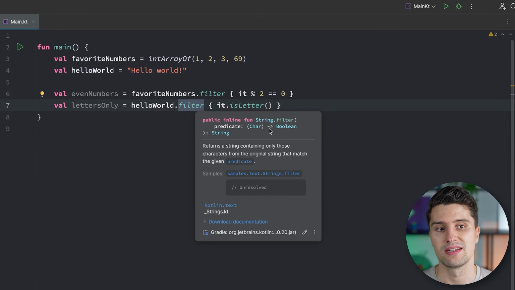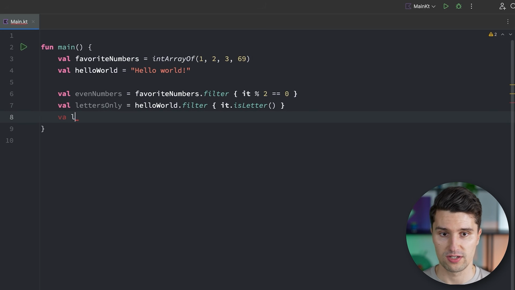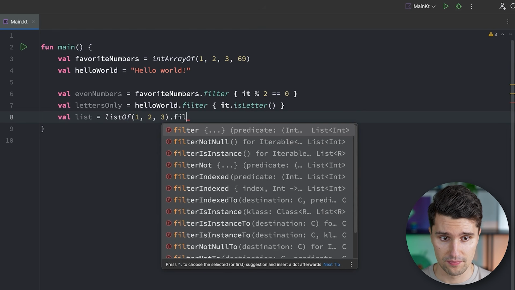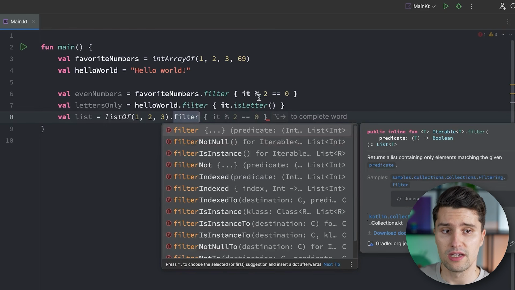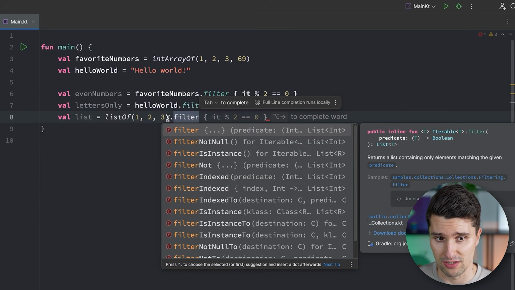This is also defined as an extension function of string, but there must also be a filter function, for example, for list. So if we have our list of data here, for example, we say we have a list of 1, 2, 3, and we now want to filter that list. Then we will notice something interesting, because here it actually extends an iterable of type T, not of type integer. So we do have a list of integers.